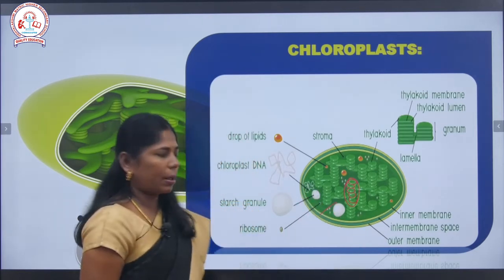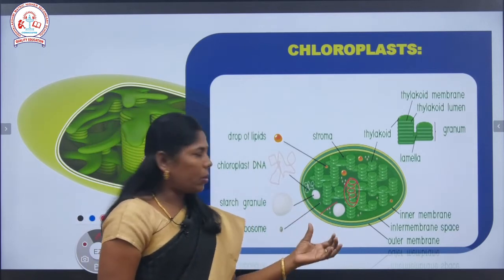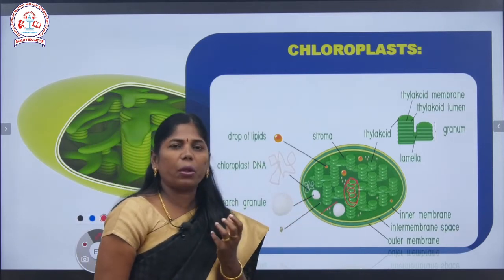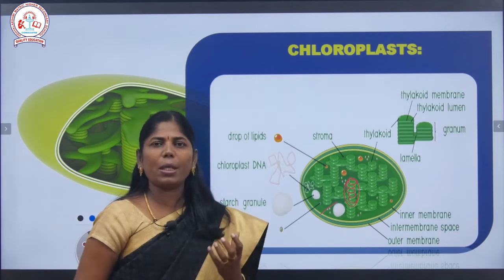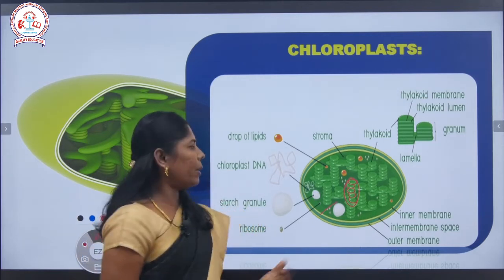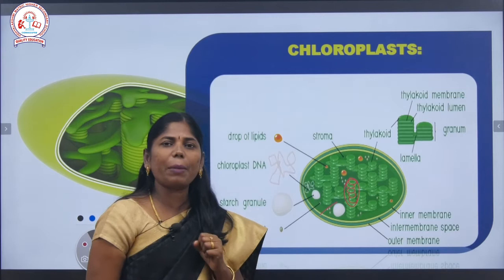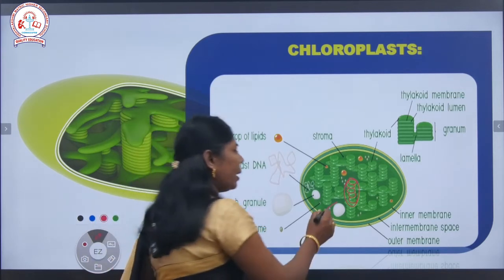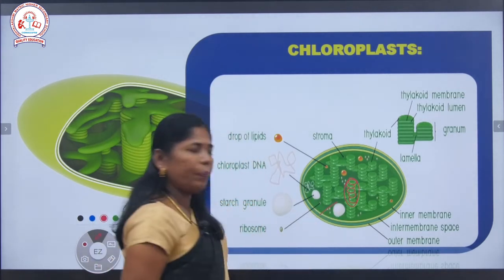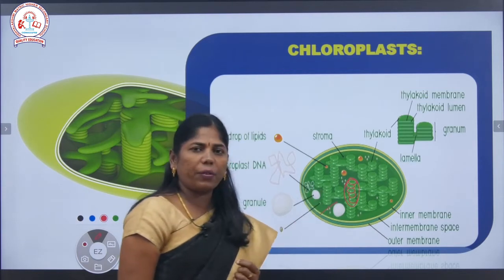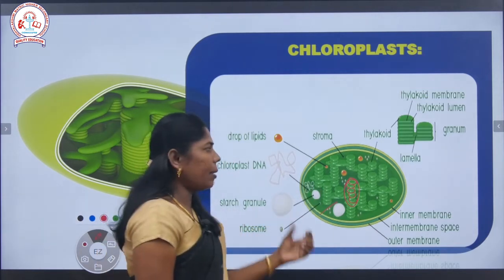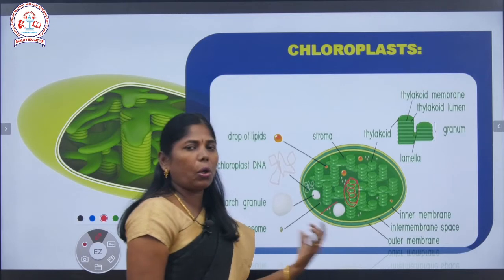The stroma consists of enzymes. The enzymes are very important for the reduction of CO2. The CO2 is reduced into carbohydrates with the help of the enzymes. That is the enzymatic reactions. So all the enzymes are available in the stroma and the grana consists of pigments. So that is why the light reaction takes place here and the dark reaction takes place there.